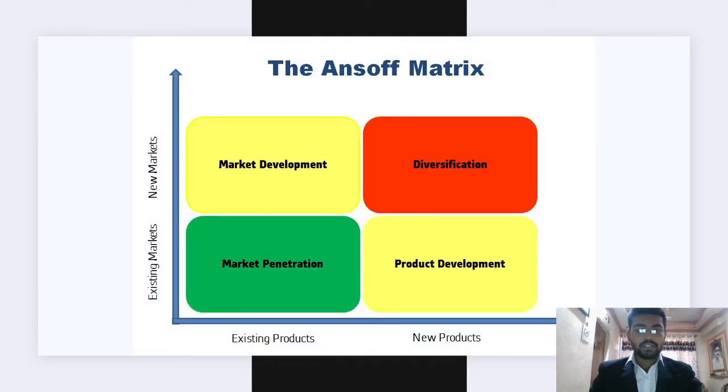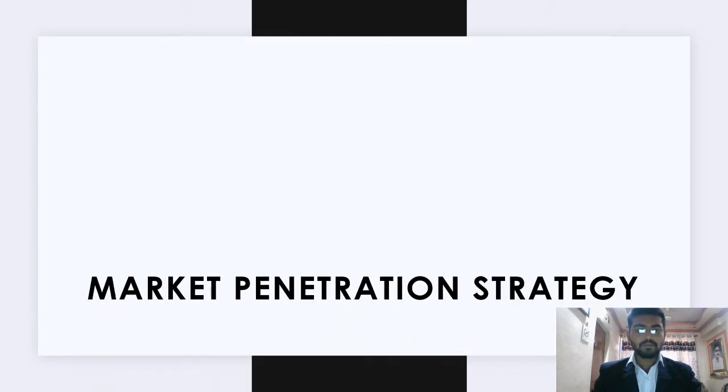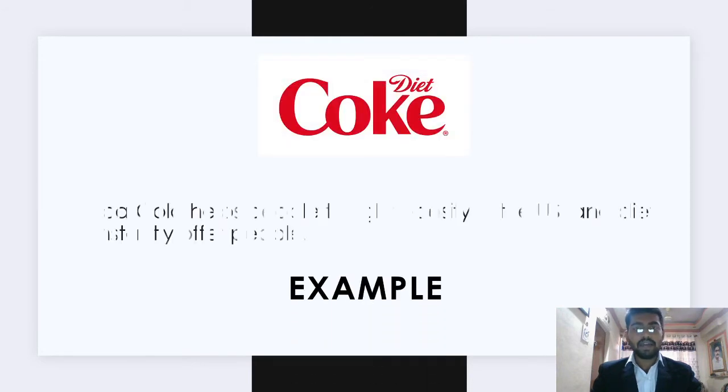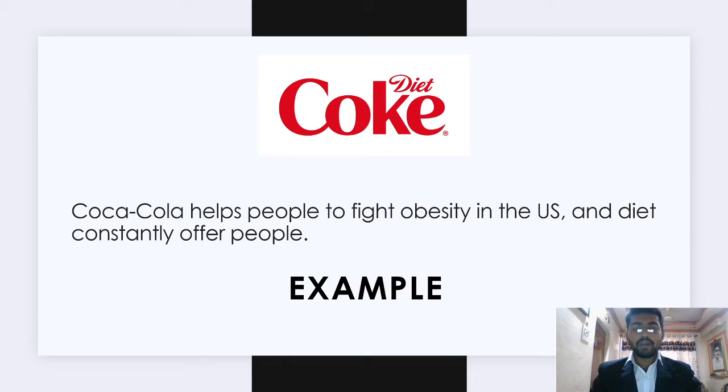The four combinations: market development, diversification, market penetration, and product development. The y axis represents markets and the x axis represents products. What is penetration strategy? Market penetration strategy is when we sell our present product in our present market. Competition should be in pricing, promotion, and distribution. Example: Diet Coke. Coca-Cola helps people fight obesity in the US, and Diet Coke constantly offers people.